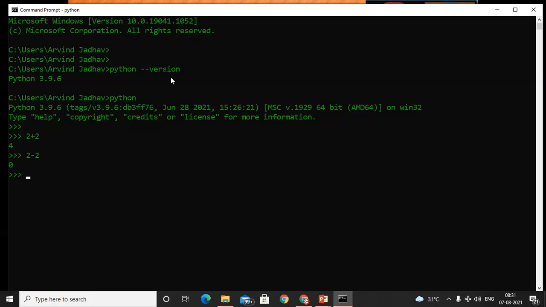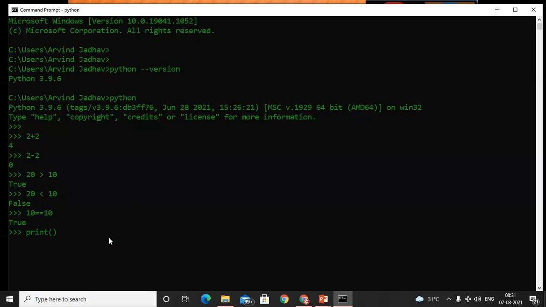Again 2 minus 2, see we get 0. 20 is greater than 10, true or false? It will be true. 20 is lesser than 10, it will be false. 10 is equal to 10, we get the value. We'll discuss that, but just make a note that we are able to perform the operation.